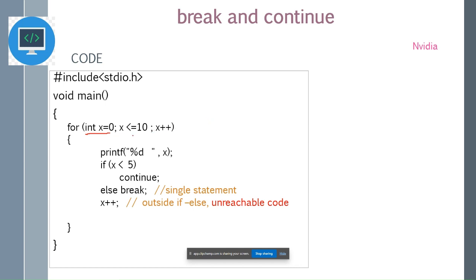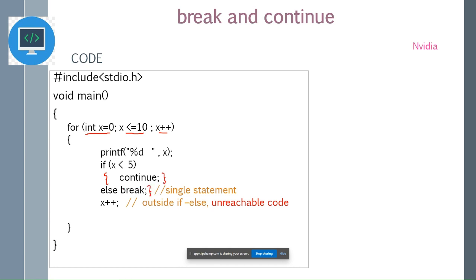X is initialized to 0 and this is the condition. This is the updation. We have the printf statement. All these statements come inside the for loop because we have opening and closing braces. Then we have continue and break. There are no braces here, which means it's a single statement.